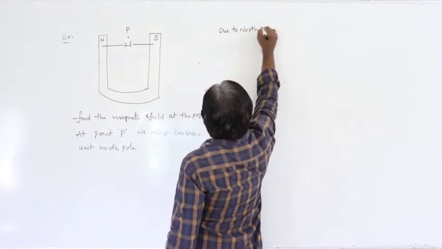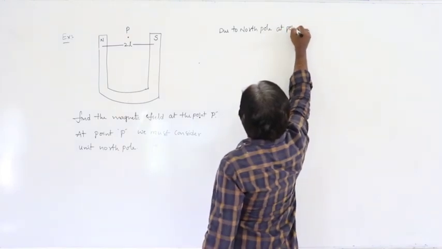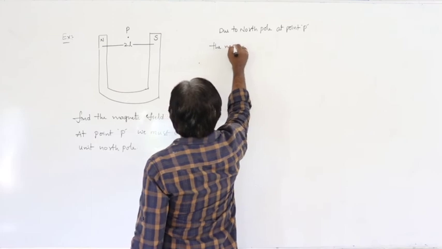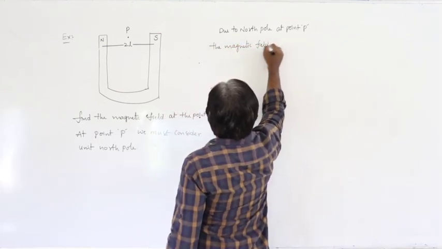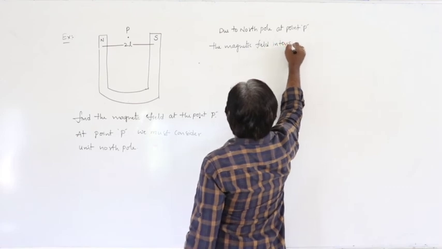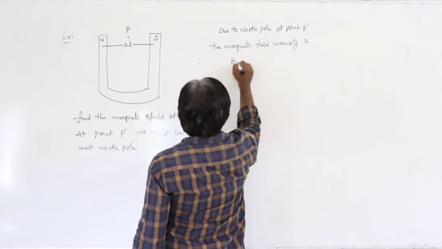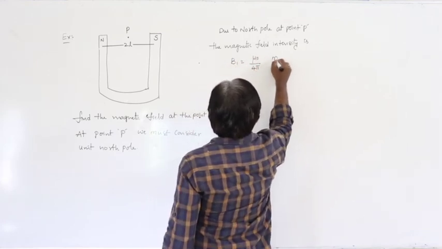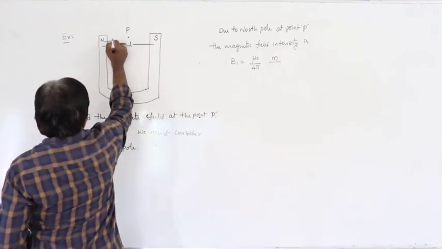Due to the north pole at point P, the magnetic field intensity is B1 equals mu naught by 4 pi, M by the distance squared.